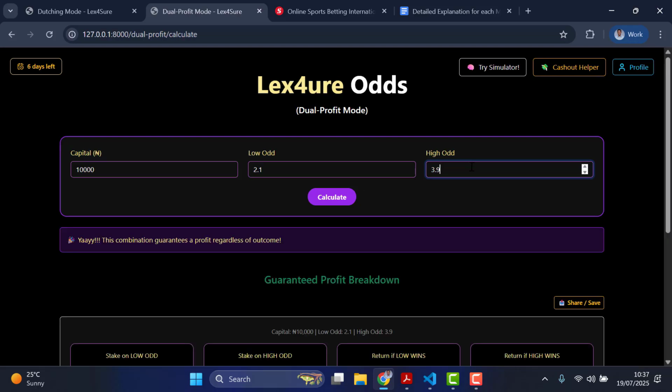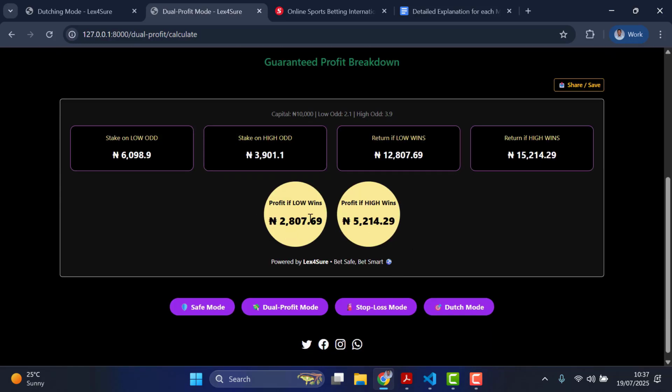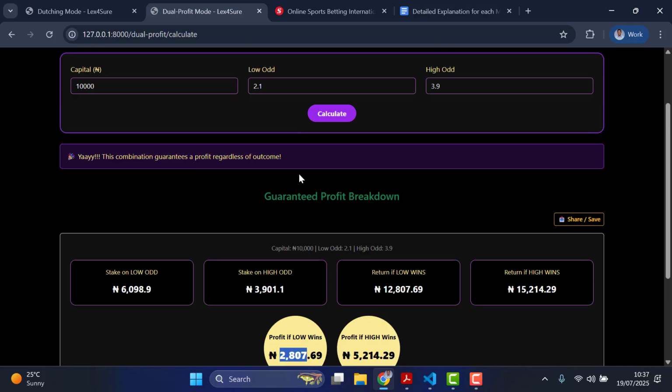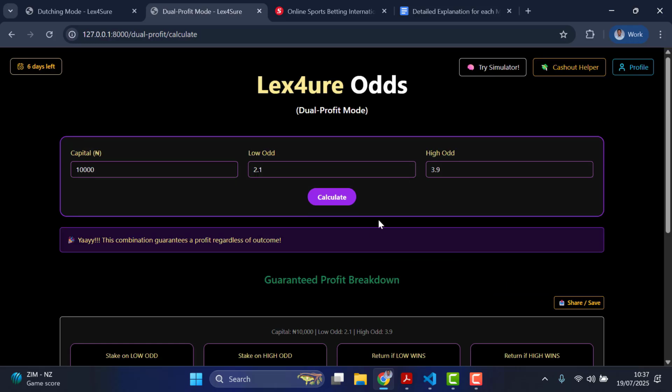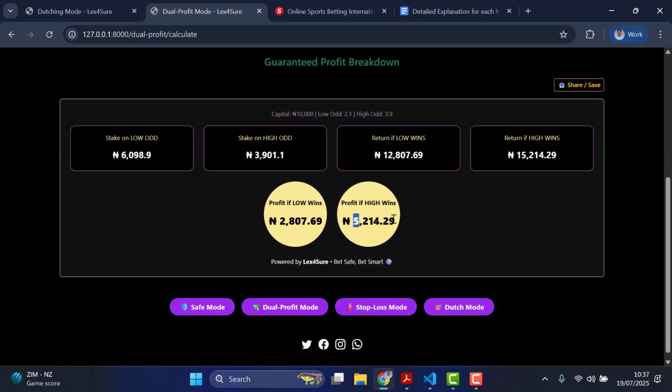Enter. So remember, for the dual profits, both sides are going to profit. That's the rule for dual profits. So either outcome, both sides are going to profit. So let's assume if the low side wins, this is your profit, 2,800. If the high side, the high odd part, should win, you have this.